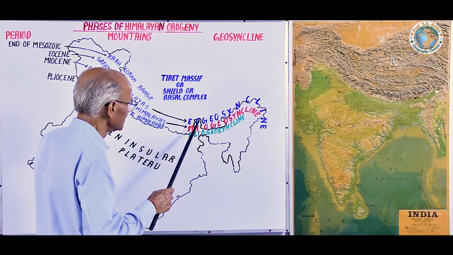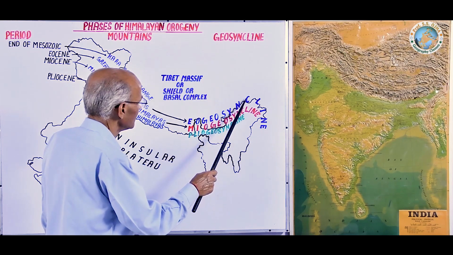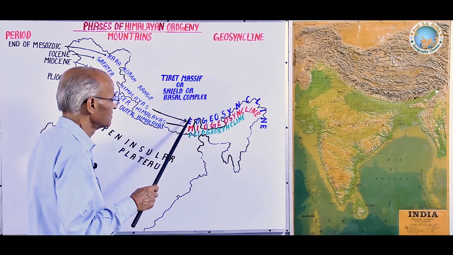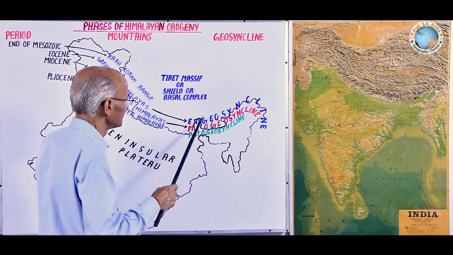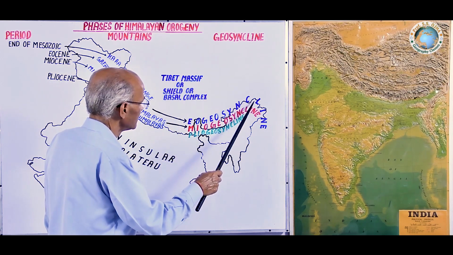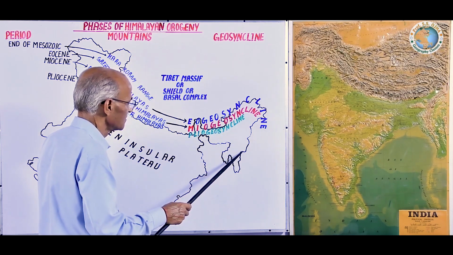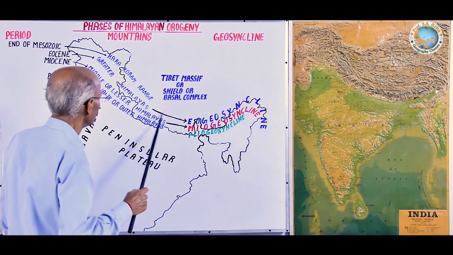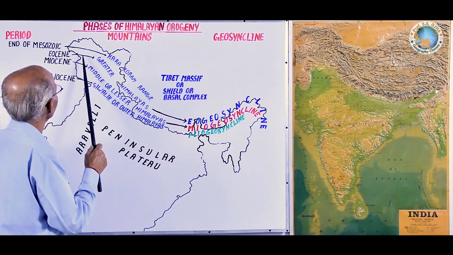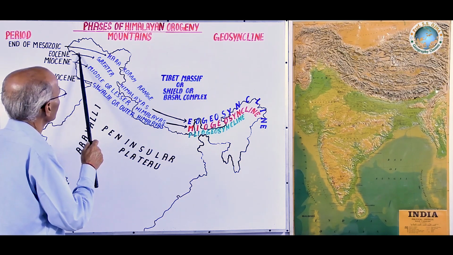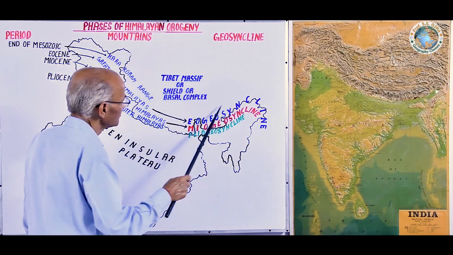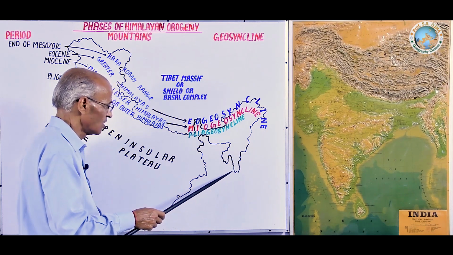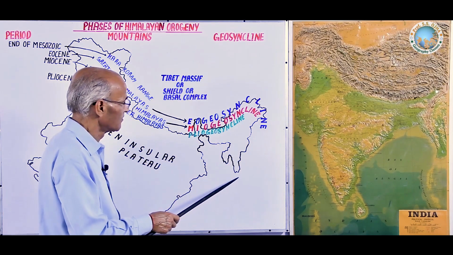This Eogeosyncline was parallel to the southern margin of the Tibet Plateau, and it turned south because to the east of this Eogeosyncline, starting from the Pamir Knot to Namcha Barwa, and in south also up to Mizoram.